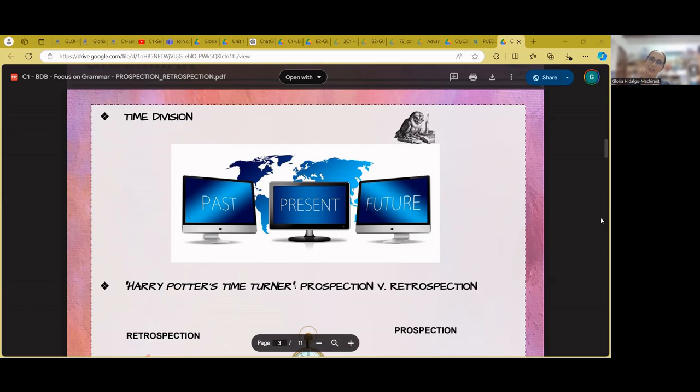And finally, prospection and retrospection might happen between two sentences when one of the sentences is submitted to the other because they are subordinate, for example, and there is a sequence. So depending on the way in which I introduce the sequence, we might apply a prospection or a retrospection.